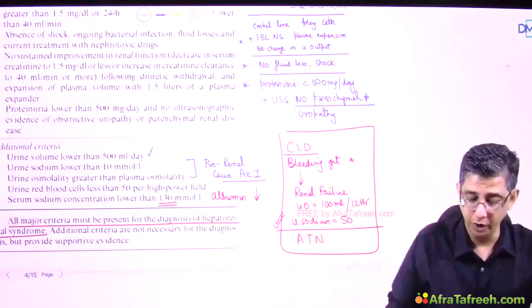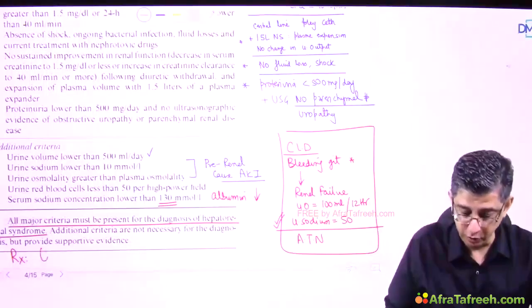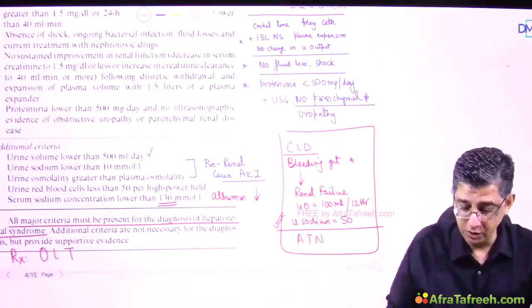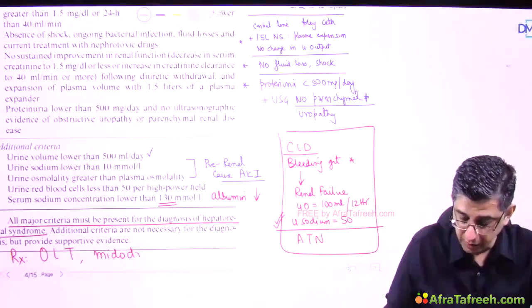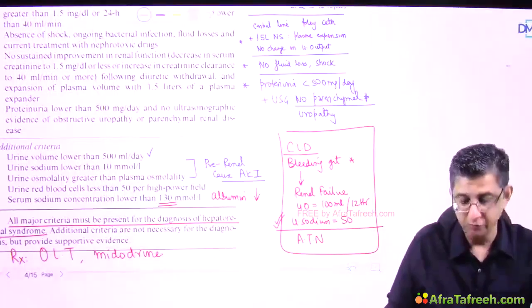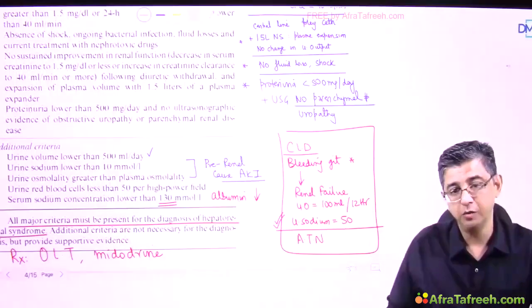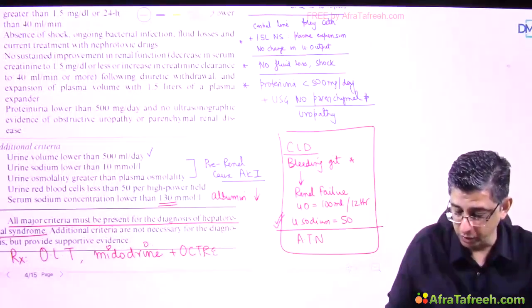Now, what are the treatment modalities we have for this condition? Well, we have limited options. The treatment of choice is obviously liver transplantation in our case of decompensated cirrhosis, but we do have drugs. What these drugs do is basically cause vasoconstriction of the splanchnic circulation so that the blood supply to the kidney becomes relatively better. So midodrine and octreotide are the two weapons that we have to neutralize the splanchnic vasodilation of the patient.